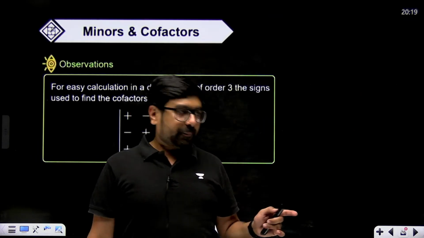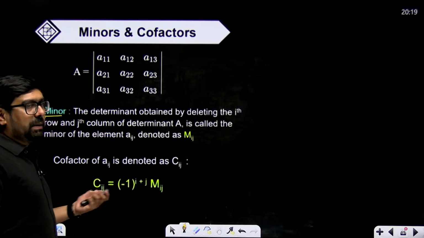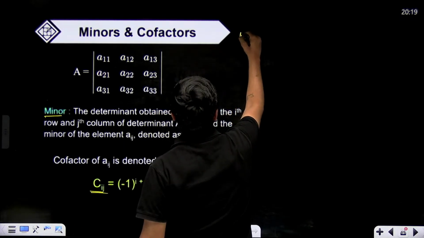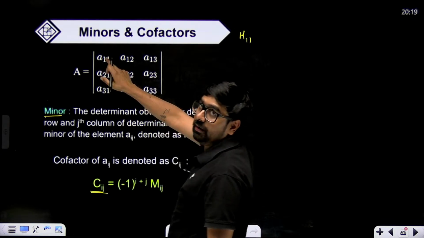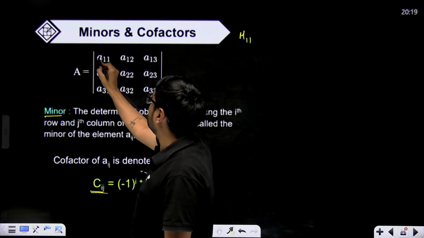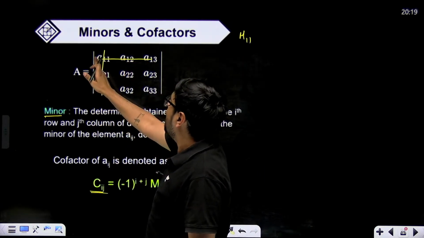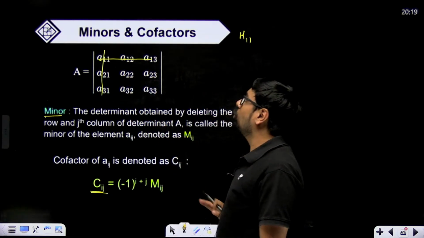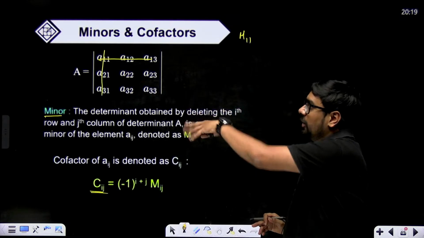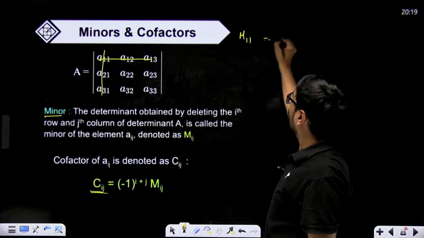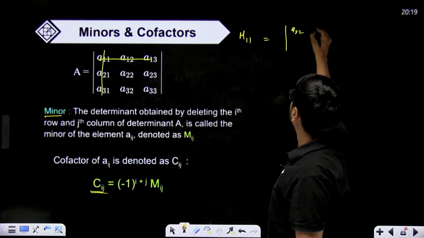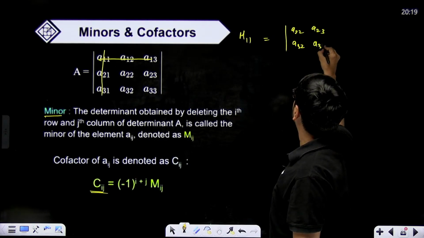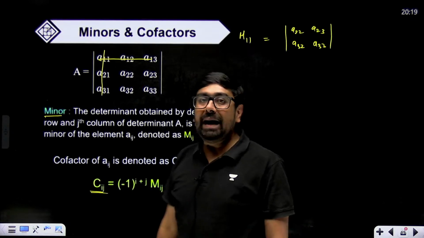Now for 3 cross 3, I'll tell you what is minor and what is cofactor. Minor of 1 1, that is minor of a11, means the determinant which will be formed after hiding the corresponding row and column of a11. What will remain? Only this determinant: a22, a23, a32 and a33. So this will be minor of 1 1.